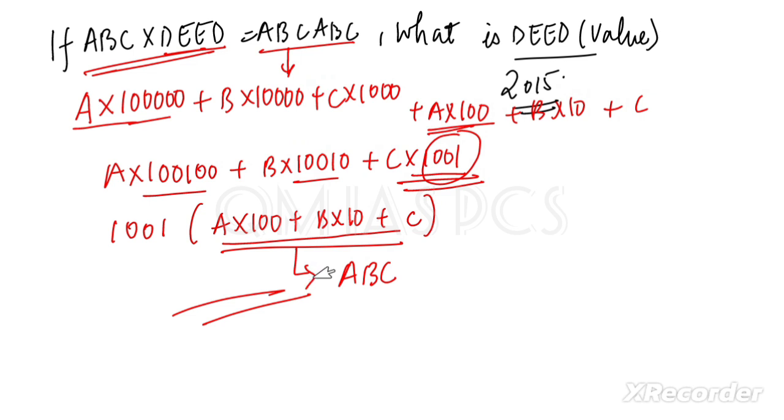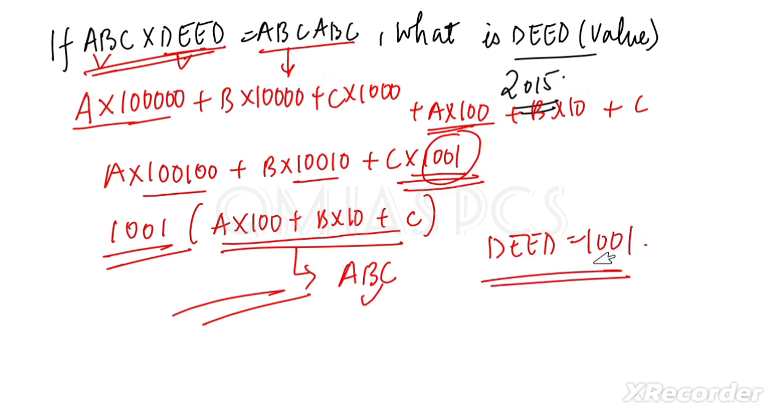What did you get? This is ABC and here is ABC. So DEED is 1001. Is it clear? The question asked for the value of D and E. So we can say D is 1 and E is 0. Right. Is it difficult? Tell me. Please comment if you have any doubt. Otherwise I can't help. I am here to help you, but please comment.